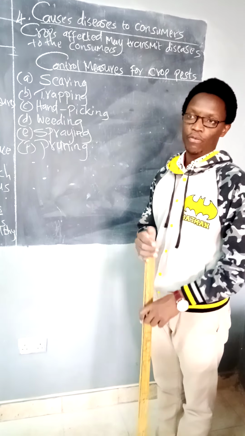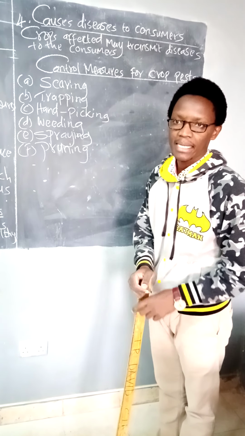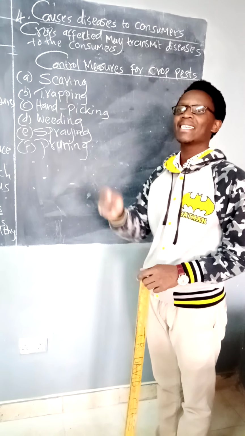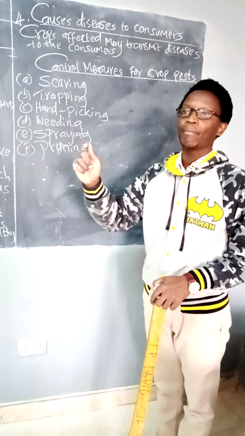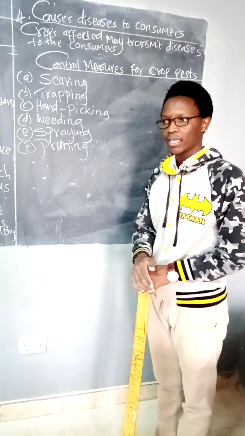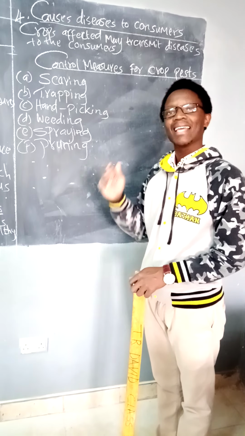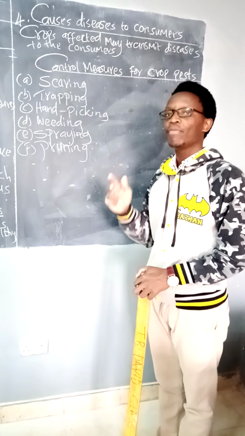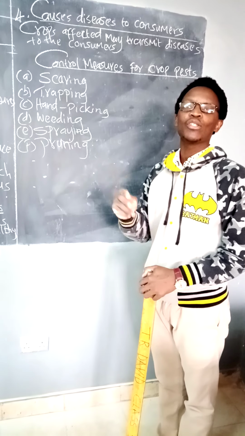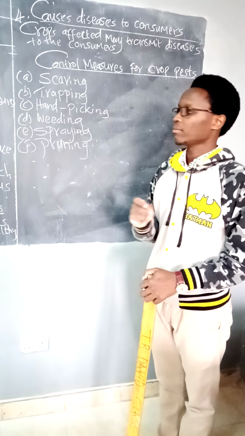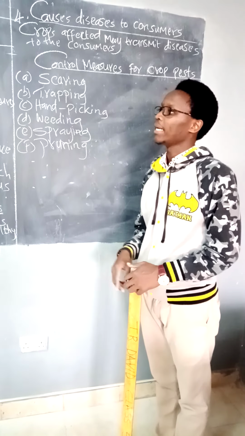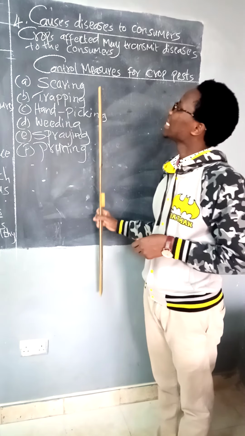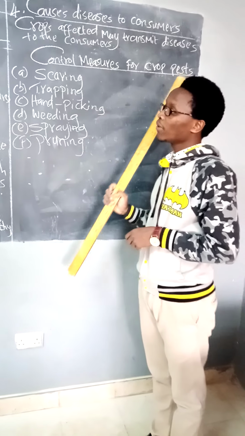You remove the affected part of the plant before it spreads the disease to that other part of the plant that is not affected. So therefore you cut the unwanted part of the plant to protect that part which is not affected. That's what we call pruning. So these are just the control measures of pests.